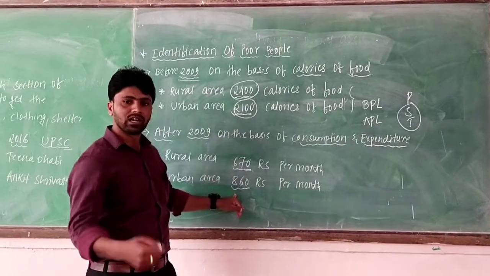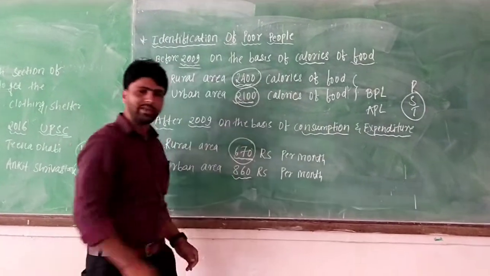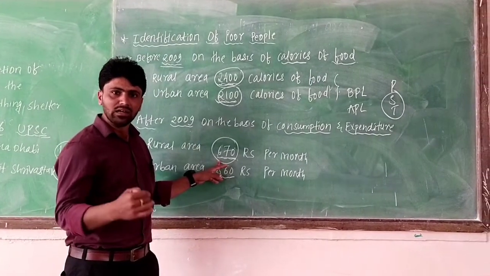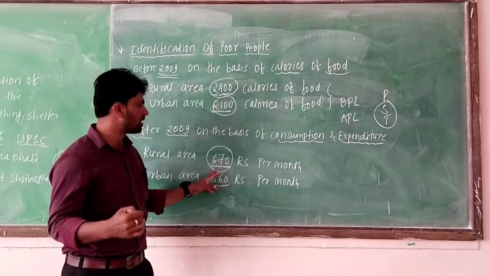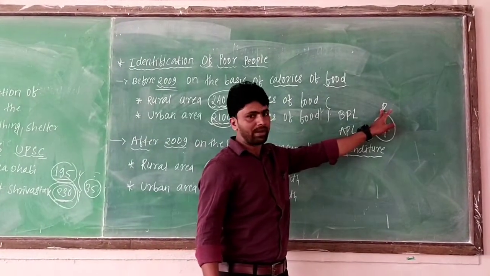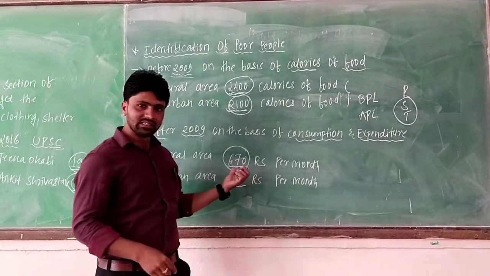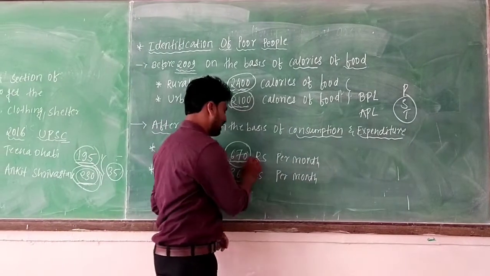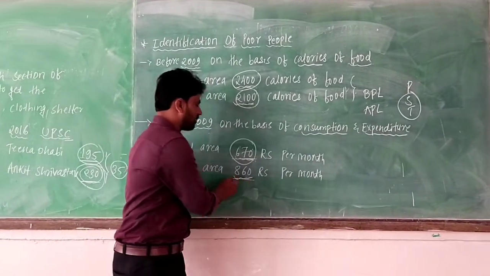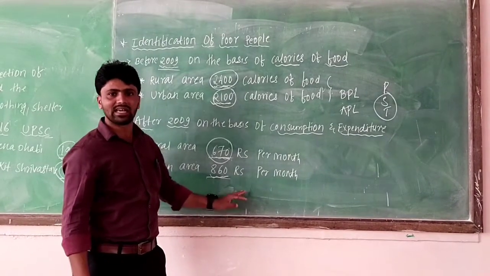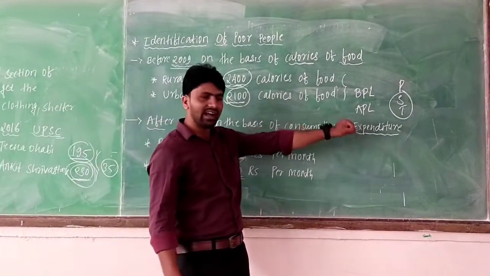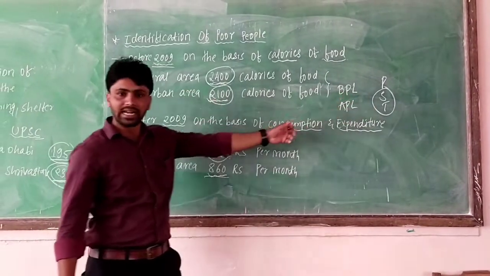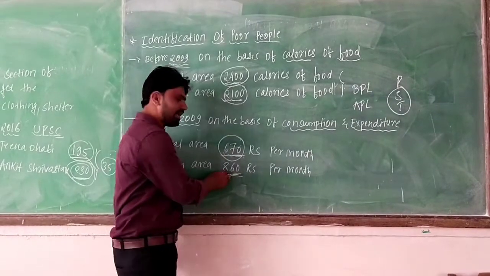Come to here, after 2009, 670 rupees. The rural area limit is less, meaning earning money, because rural area people totally depend on agriculture, and in agriculture whatever wages they get are very low. That's why this limit is low. And in urban area, the limit is 860 rupees because in the secondary and tertiary sectors they get higher wages. They get salaries. That's why this limit is more.